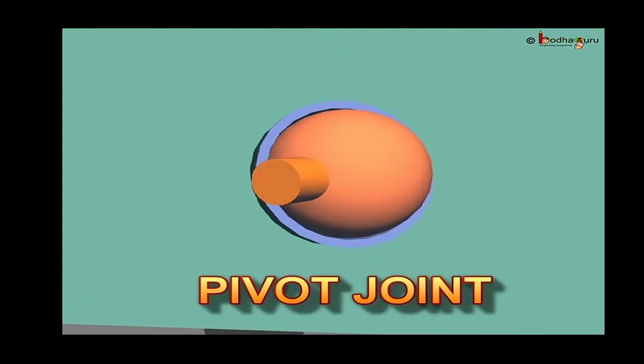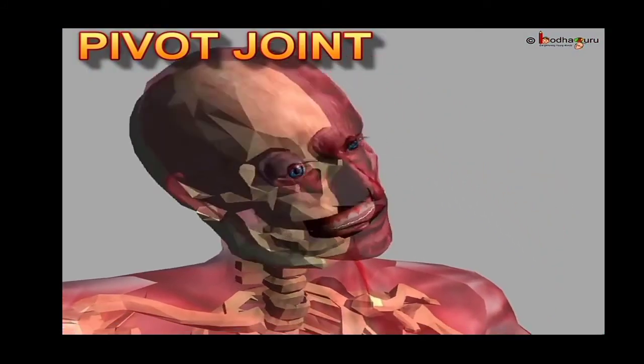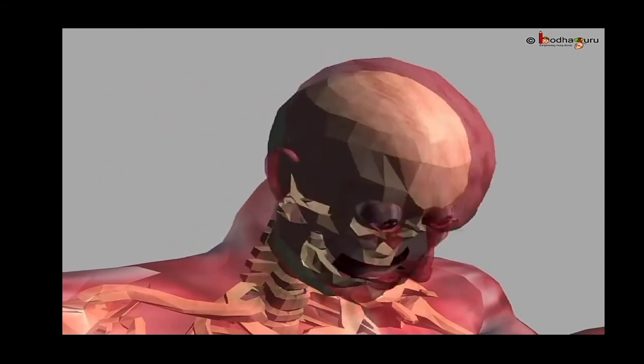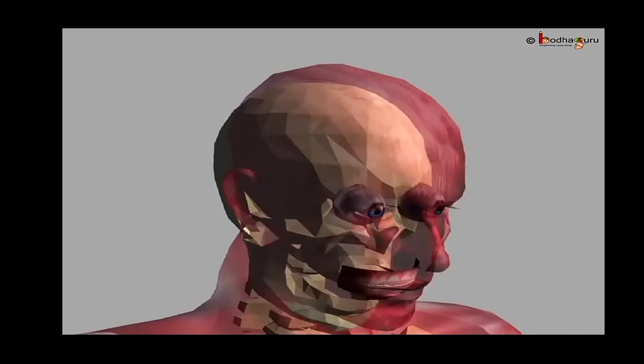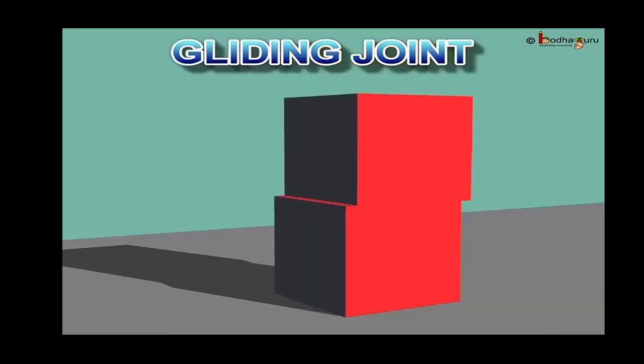Let us see the pivot joint. One bone has a projection which fits into the ring like a ligament of another. It allows the movement in many ways. The head can be moved from side to side, up and down, backward, forward, and sideways. The skull moves on the top of the first vertebra.